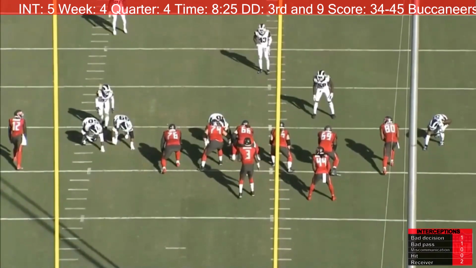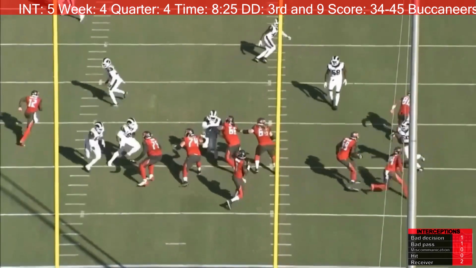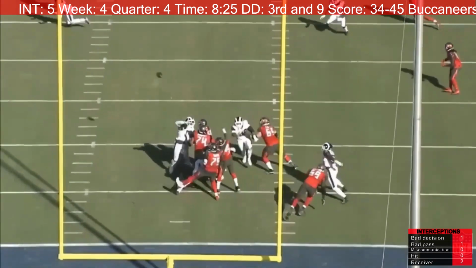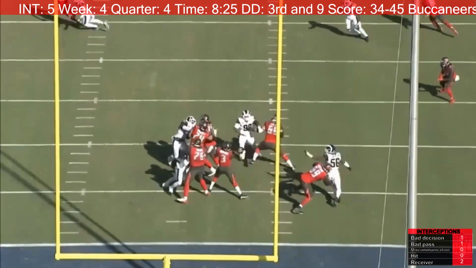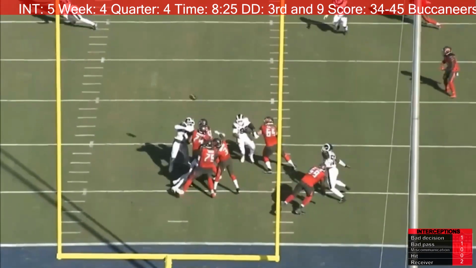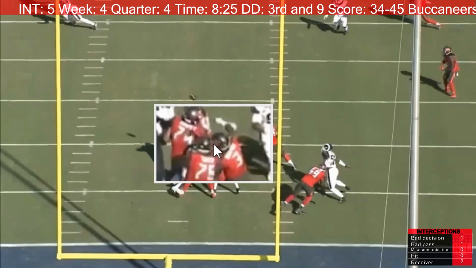Looking at it from the end zone angle, you'll clearly be able to see Winston getting hit right there as he throws. Right there you can see his arm getting hit.